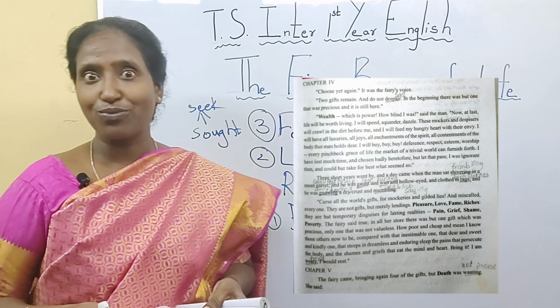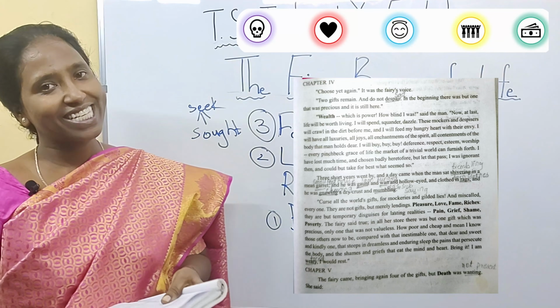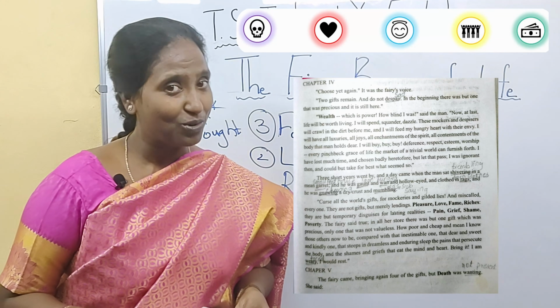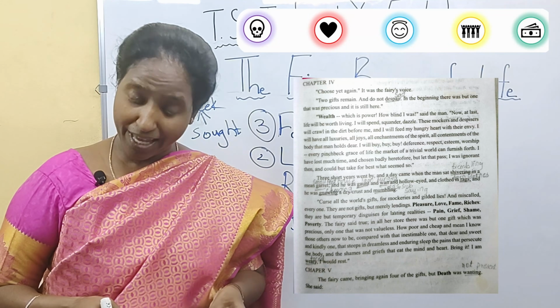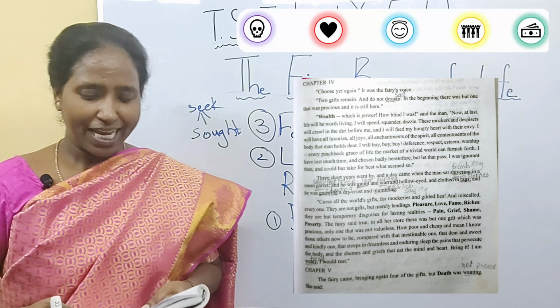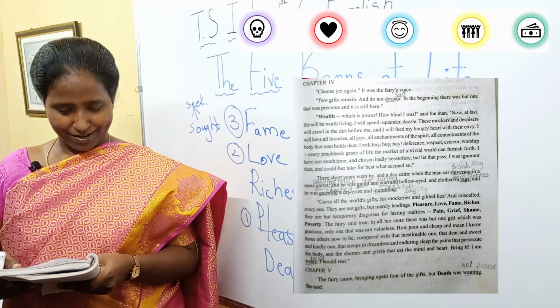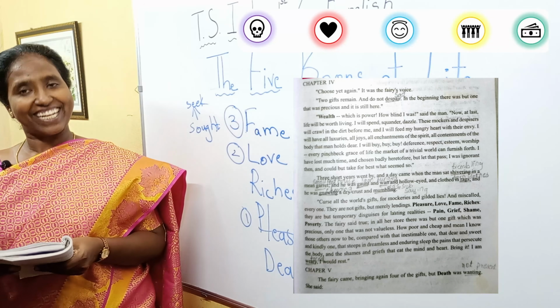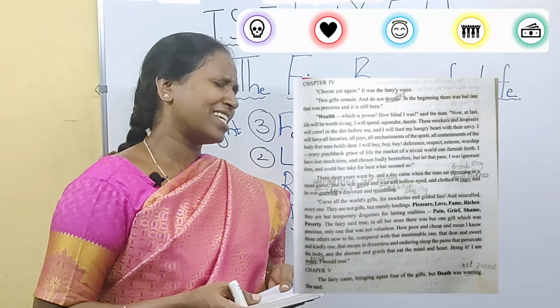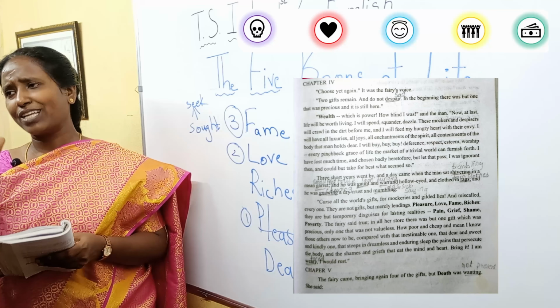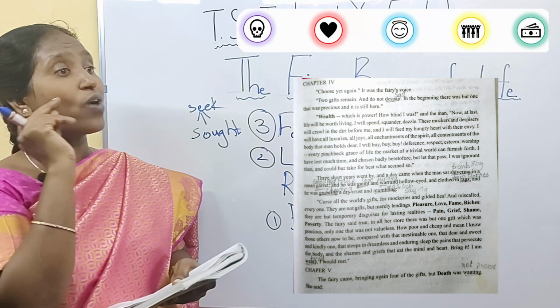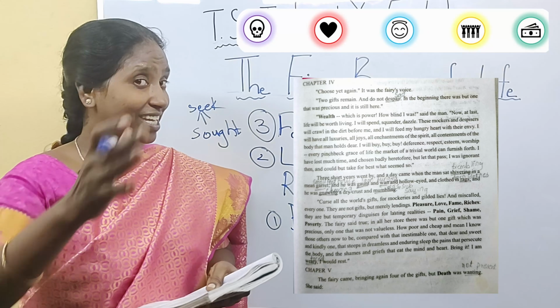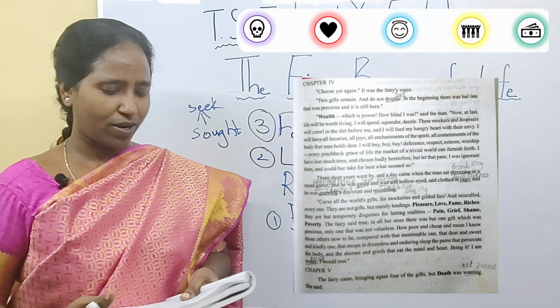It was the fairy's voice. Look, again the fairy is coming and the fairy is giving him one more choice. Two gifts remain, and do not despair. Don't be discouraged. In the beginning there was but one that was precious, and it is still there. Oh, he says, from the beginning I am telling you, choose wisely. Among these choices there is one best choice. Now think it over and choose the best one.